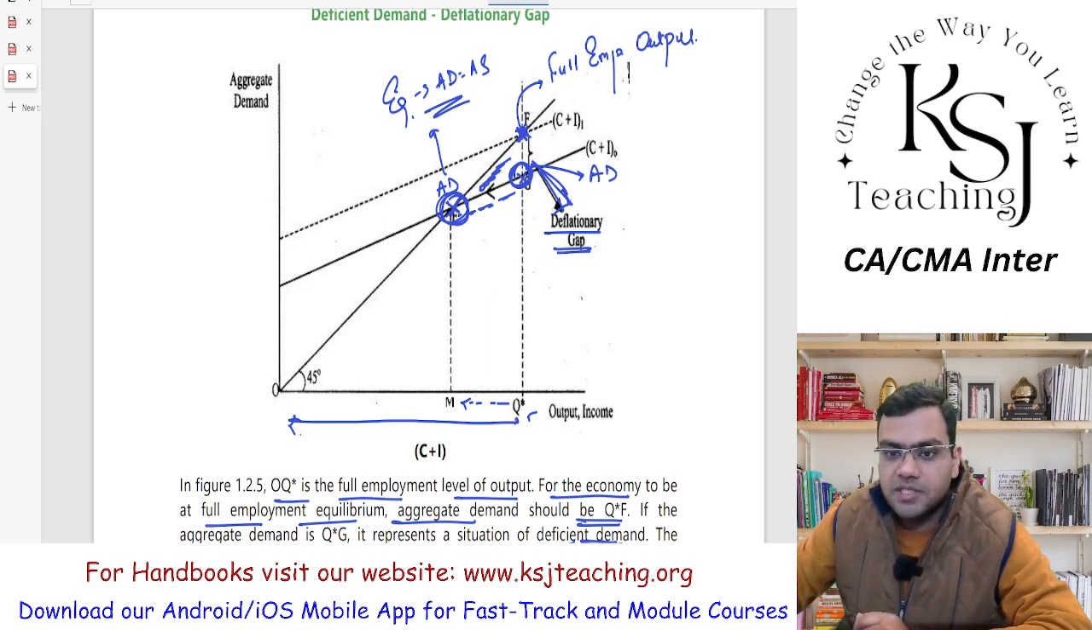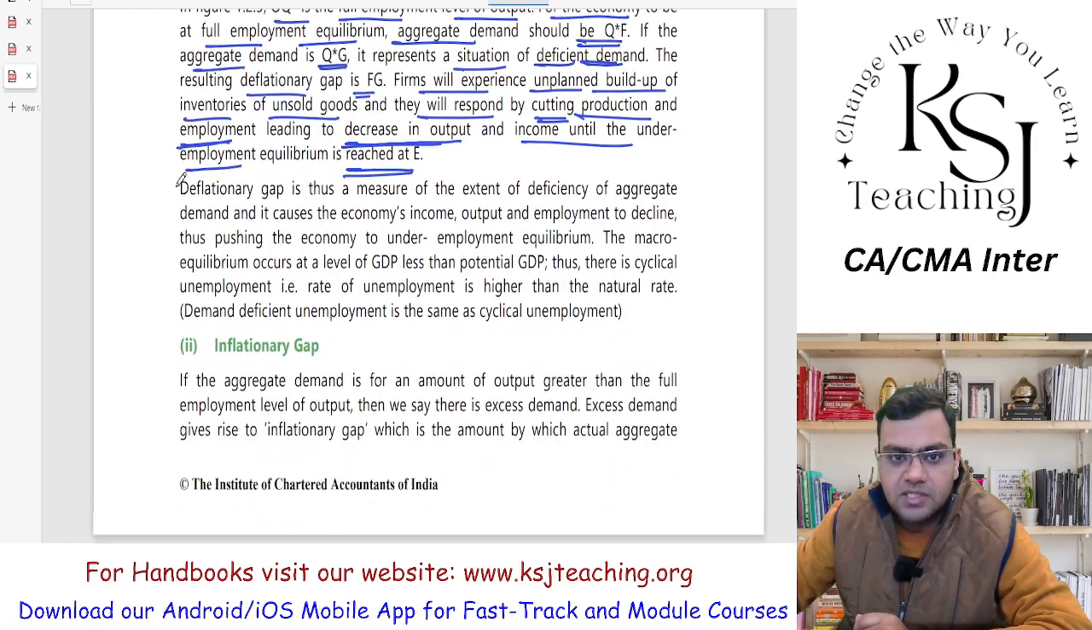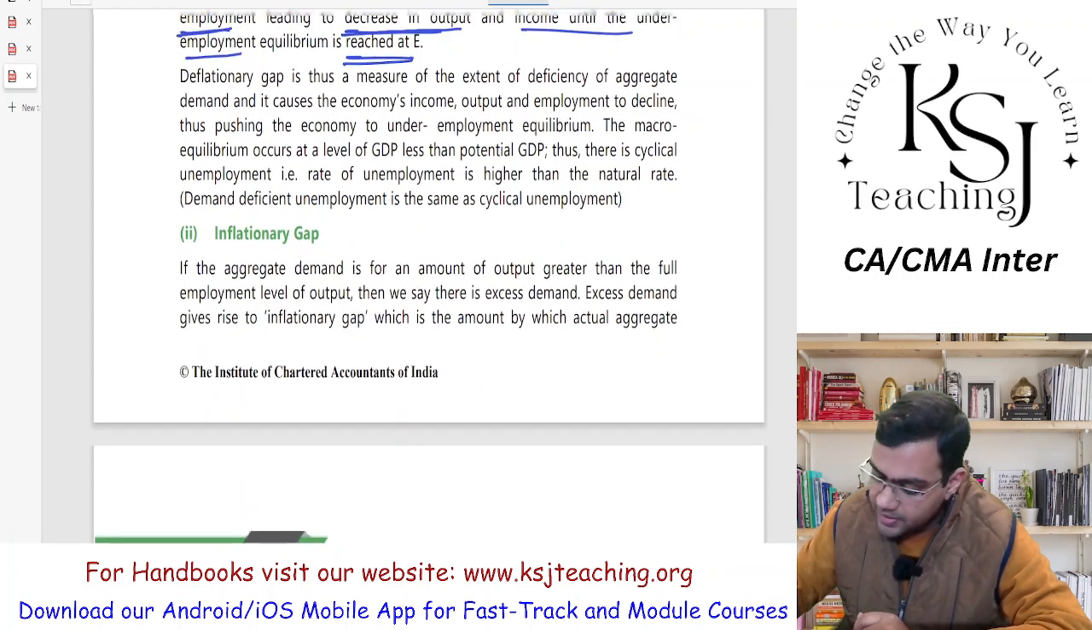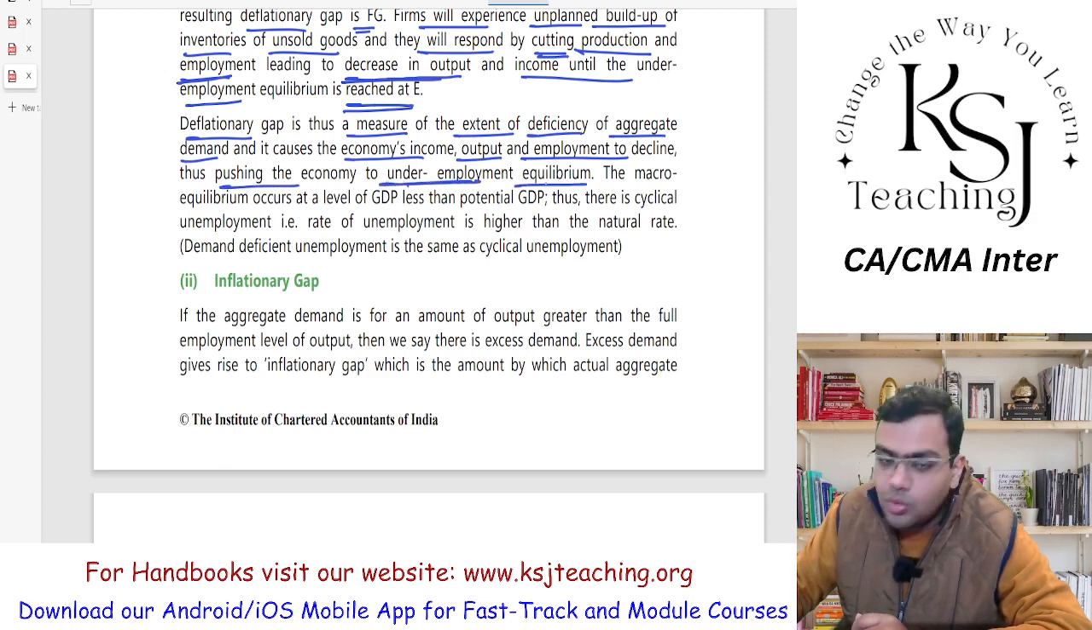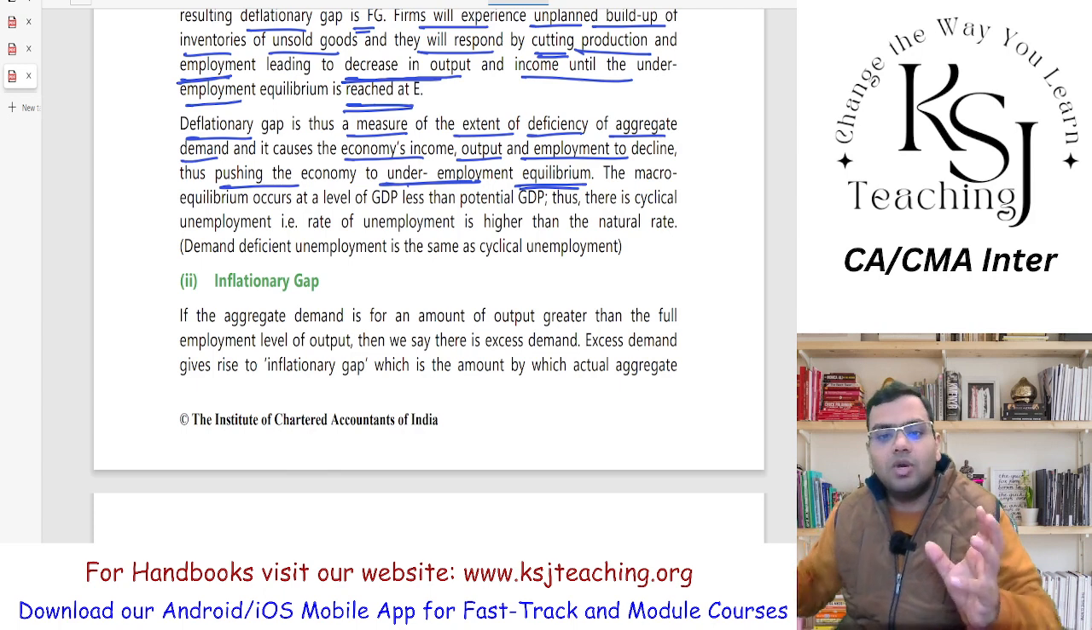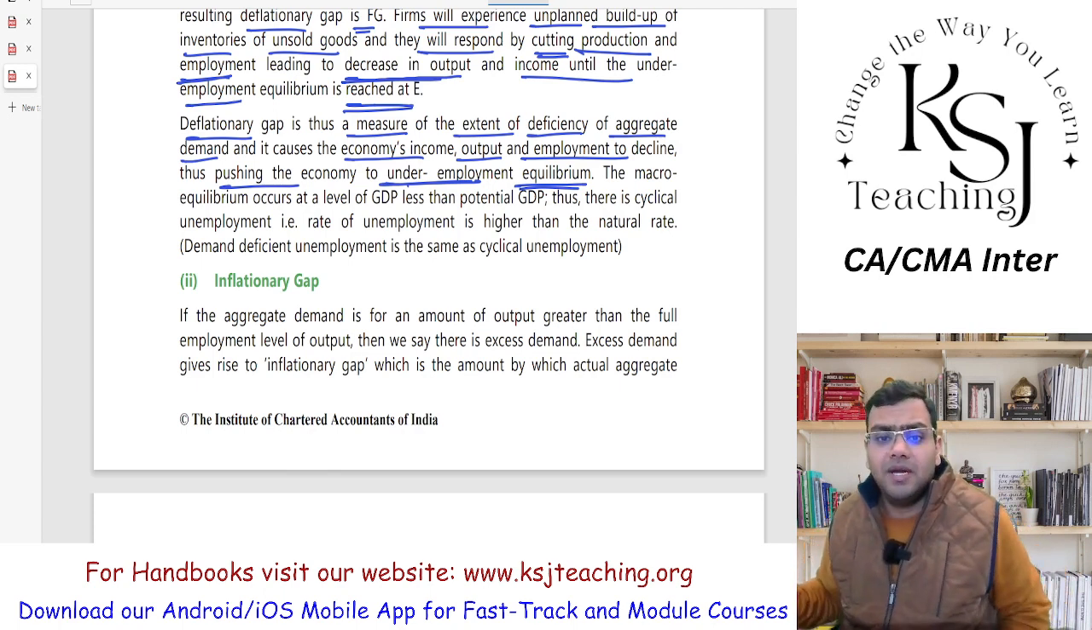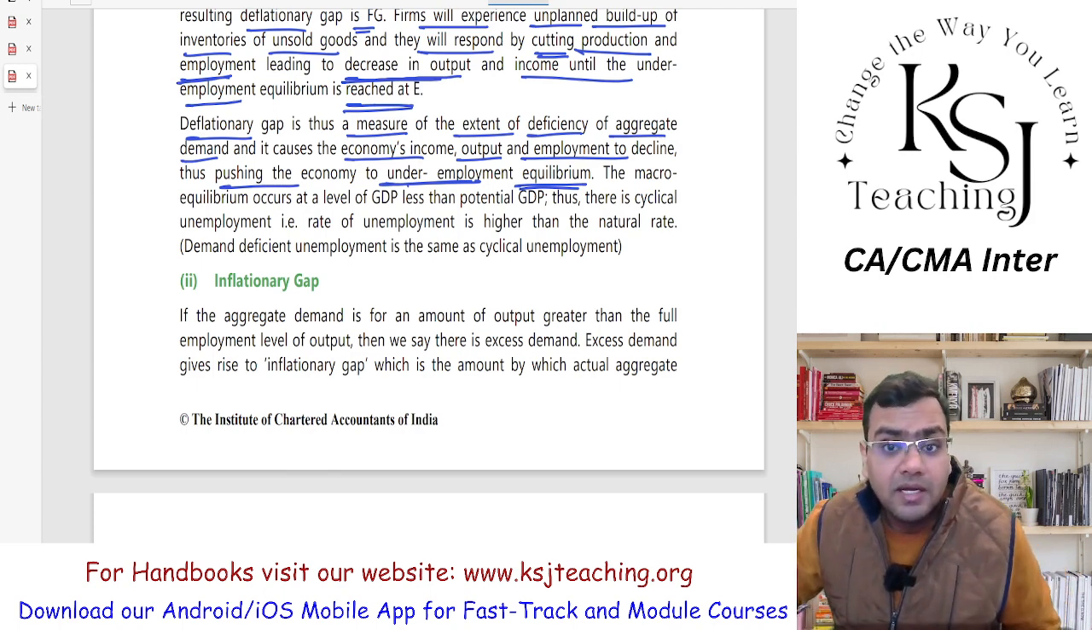Clear? I hope this much is clear to you. Further we can read. After that, we'll move on to inflationary gap. The deflationary gap is thus a measure of the extent of deficiency of aggregate demand, and it causes the economy's income, output and employment to decline, thus pushing the economy to underemployment equilibrium, right? So at this equilibrium level, there will be unemployment, there will be underemployment.